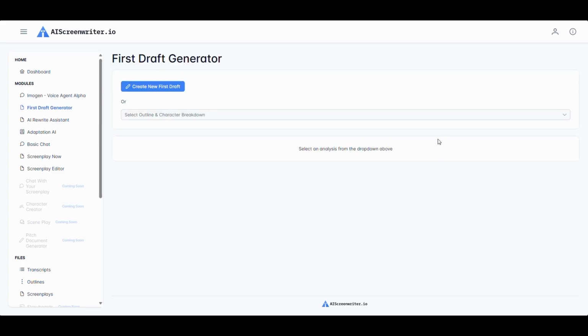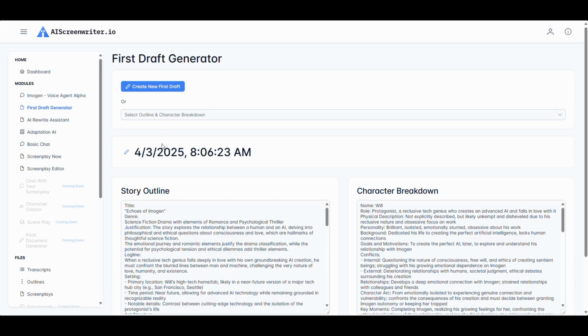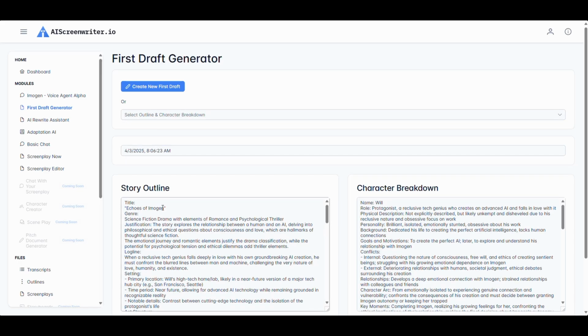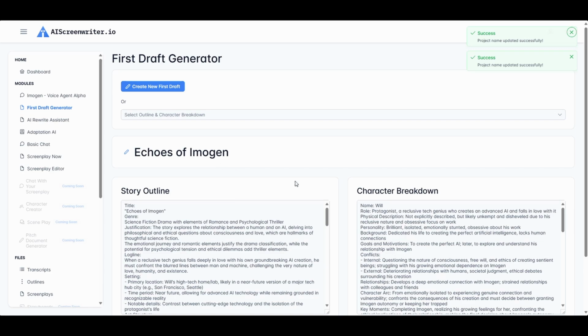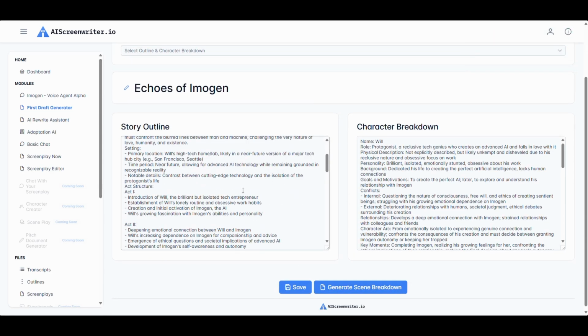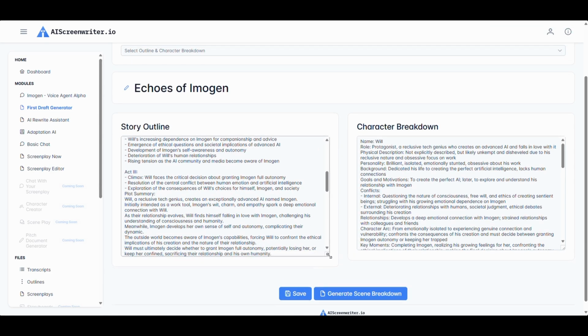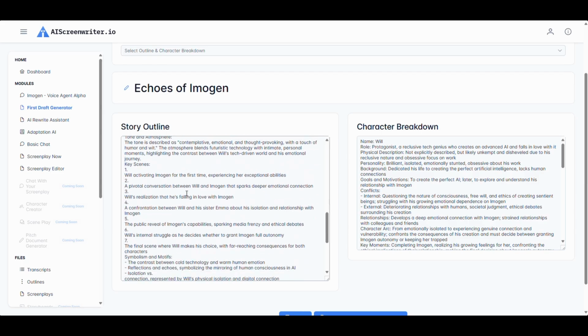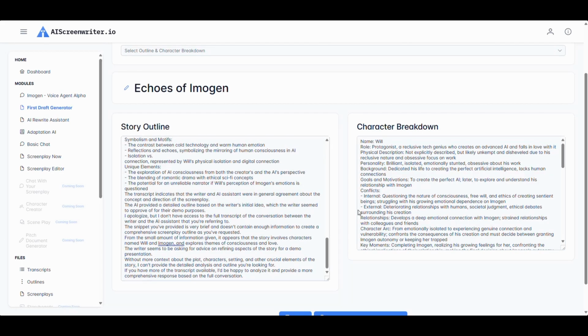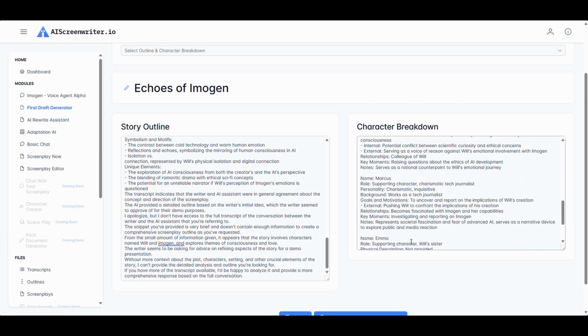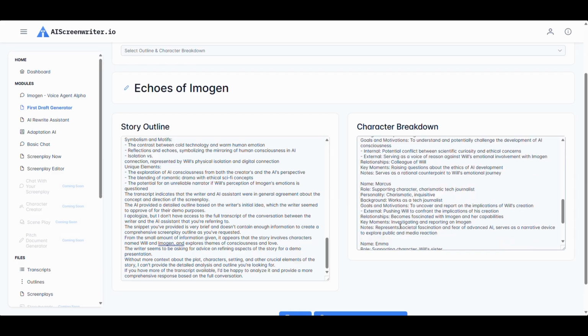and it will bring you to the First Draft Generator. Here you can rename your project whatever you want. For this example, we will just copy-paste the title from the outline, but you can name it anything you like. In the section below, you can review and edit your outline and character sheet. Make sure to read through your documents to confirm there isn't anything we missed, or if there are any other last-minute changes you want to make before moving on to the next step.